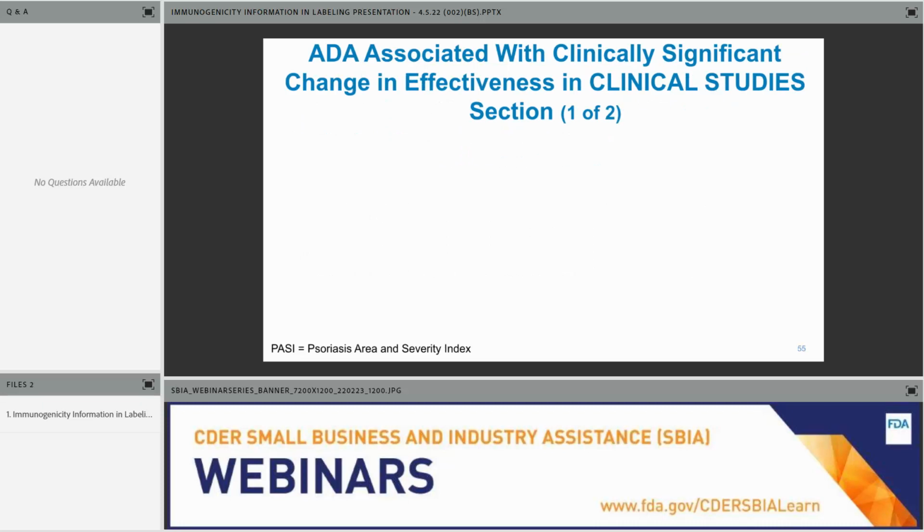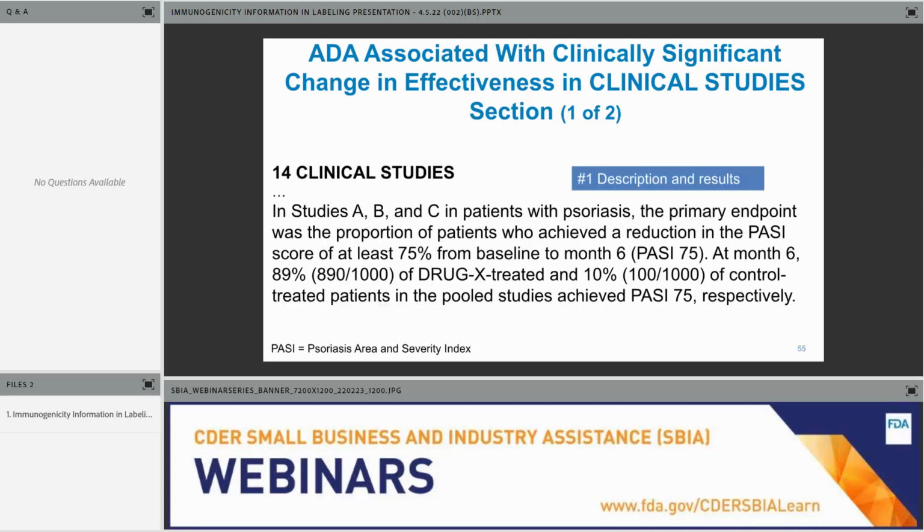So if you do have a situation when there are clinically significant changes in effectiveness associated with ADA formation, you would include that subgroup analysis in section 14. So let's go through an example. This is a fictitious psoriasis example. What I'm presenting here is typically what you would see in a section 14, right? You have a slight description of the study. You have a description of the primary efficacy endpoint. In this situation, it's the PASI 75. It's a reduction in the PASI score of at least 75% over a defined period of time.